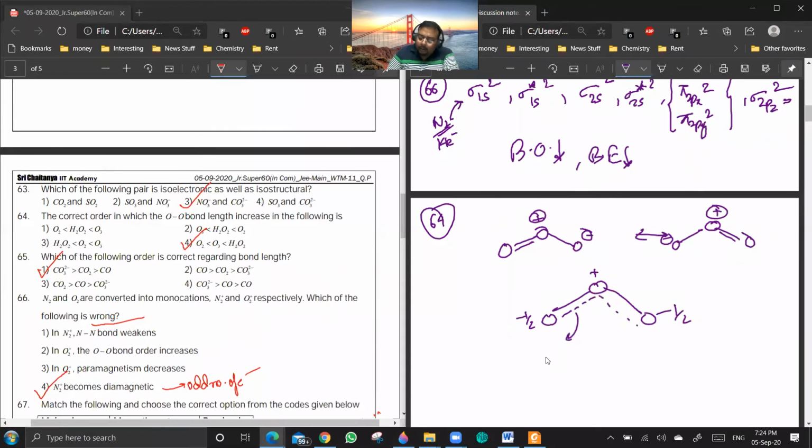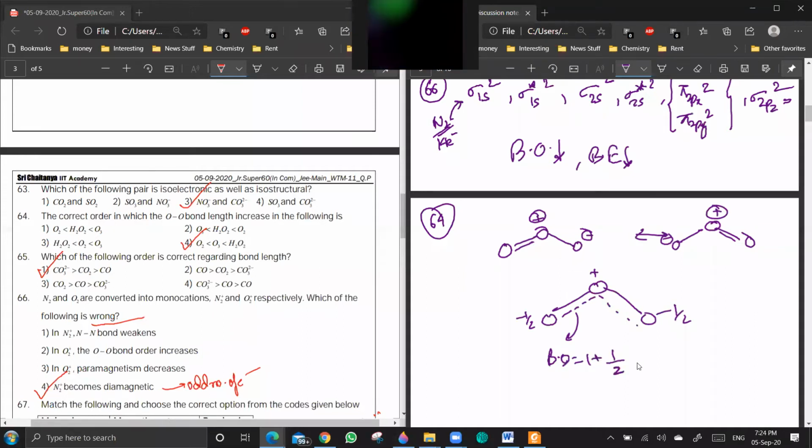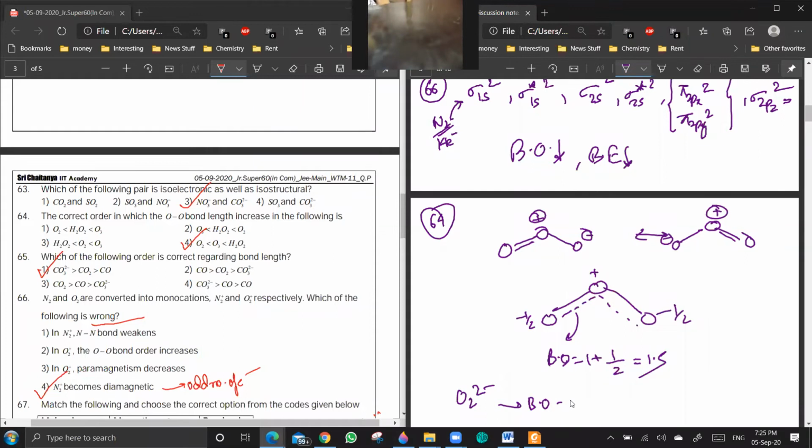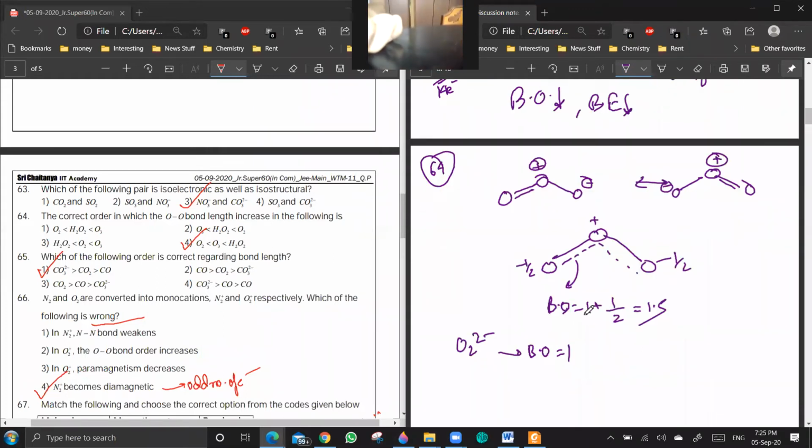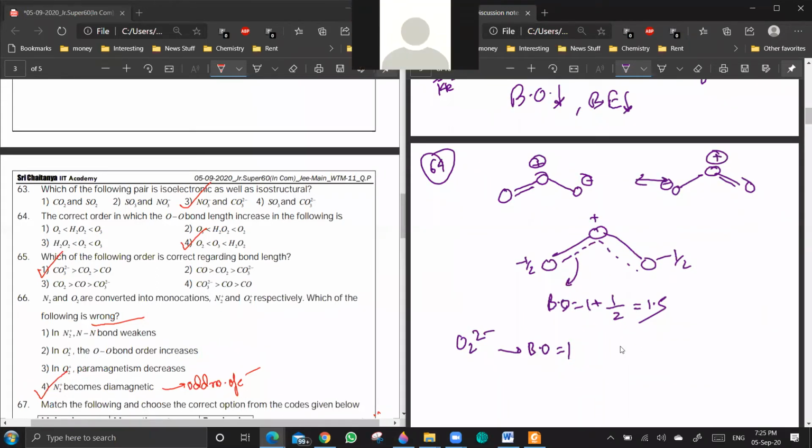So what is the bond order? One pi bond is delocalized over how many atoms? 2. So 1 plus 1 by 2, bond order is 1.5 in this case. In case of O2 2 minus, the bond order is how much? It's 1. And in case of O2, it's 2.